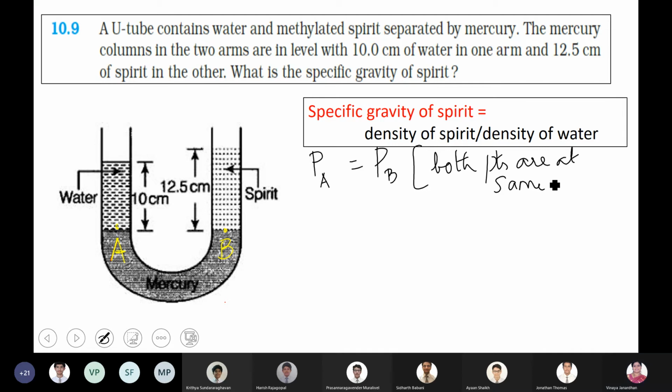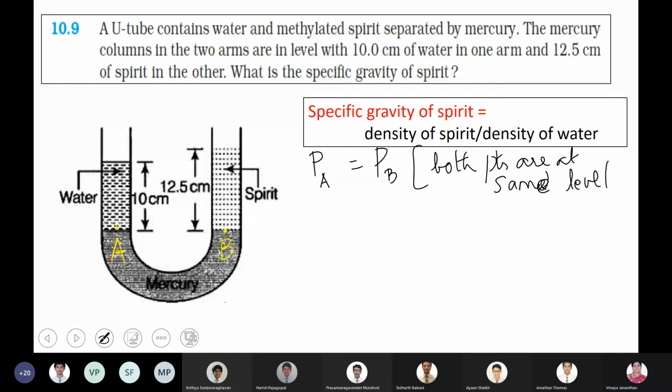Okay, fine. What will be the pressure at point A? The atmospheric pressure plus the pressure exerted by the liquid column. Yes, correct. The pressure at point A will be the atmospheric pressure.